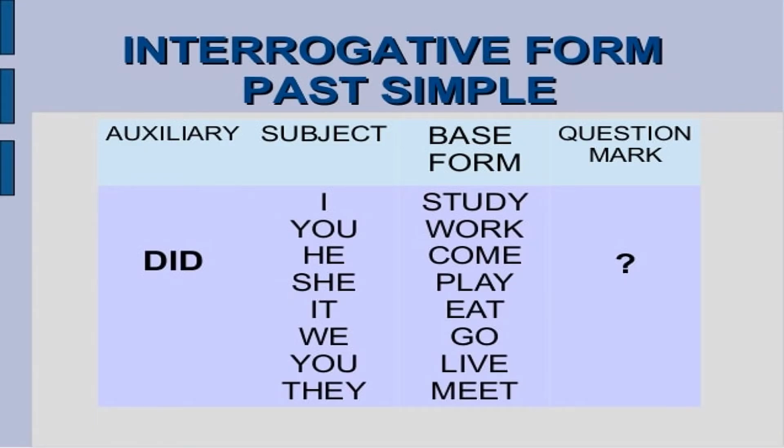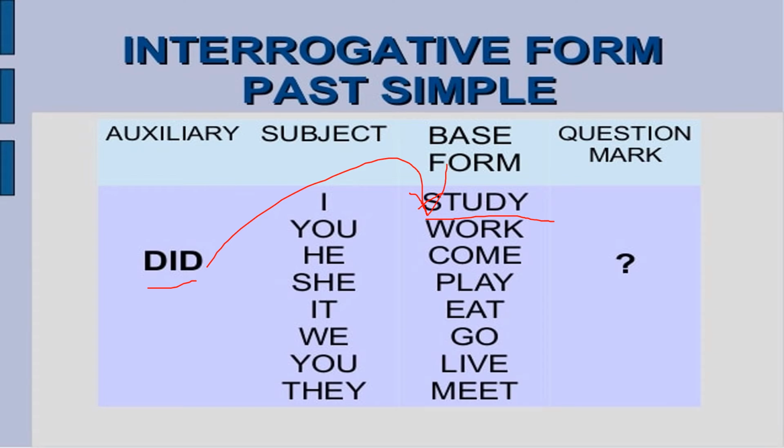Now the interrogative form, past simple. You have to understand this very clearly. As you know, suppose the first form of a verb is study, we say the past form is studied. But whenever we are making an interrogative form, we will use did at the beginning. With did, we don't use the past form of the verb. We simply use the first form of the verb with did.